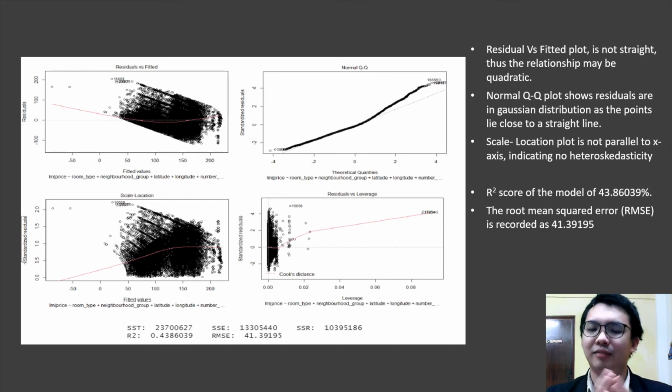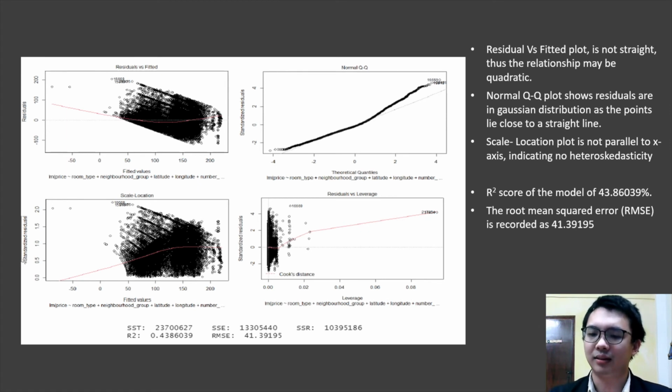This indicates that the features might not be linearly related to the output itself, they might have a non-linear relationship. In a normal QQ plot, we can see that the data points lie close to the straight line, which indicates that the residuals are in Gaussian distribution. In the third, scale-location plot, we can see that the red line is not parallel to the x-axis, indicating there is no heteroscedasticity. The R-square score of this model is 43.86%, which is 1% higher than the previous model, and